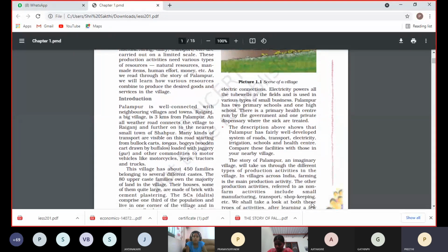Okay, so the description above shows that Palambur has a fairly well developed system. If you see everything, the village is well developed: road facilities, transport, electricity, irrigation facilities, school, health center, everything is there in that village. Compare these facilities with those nearby our villages, to see if they are well connected or well developed.